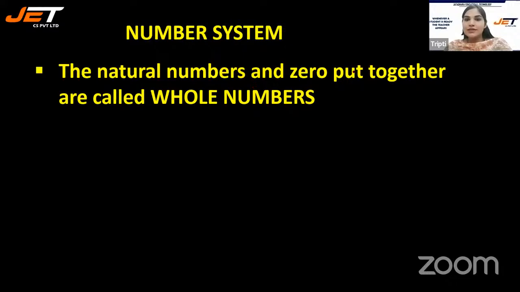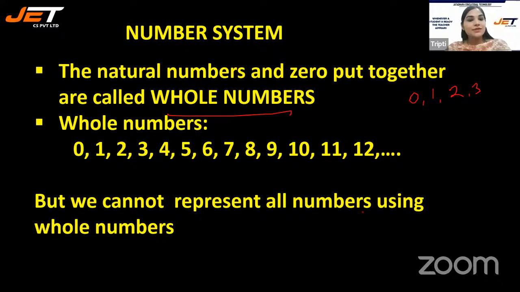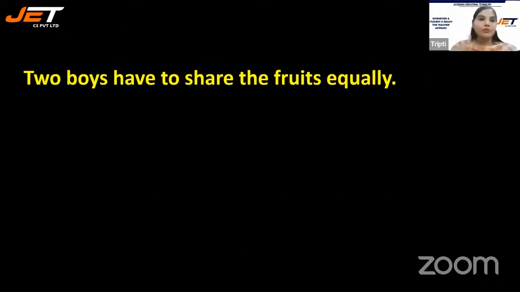The natural numbers and 0 put together are called whole numbers. Whole numbers start from 0 and go on. Can you see that? Natural numbers start from 1. Whole numbers start from 0. But we cannot represent all numbers using whole numbers.